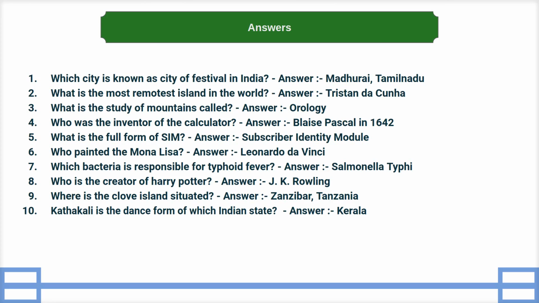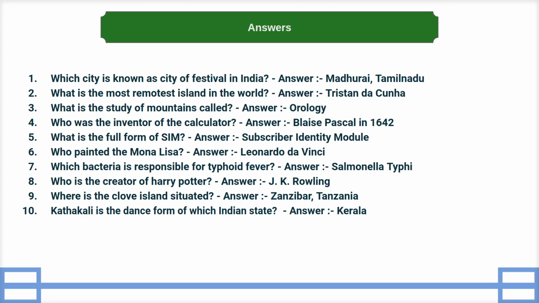Fifth, what is the full form of SIM? Answer, Subscriber Identity Module. Sixth, who painted the Mona Lisa? Answer, Leonardo da Vinci. Seventh, which bacteria is responsible for typhoid fever?